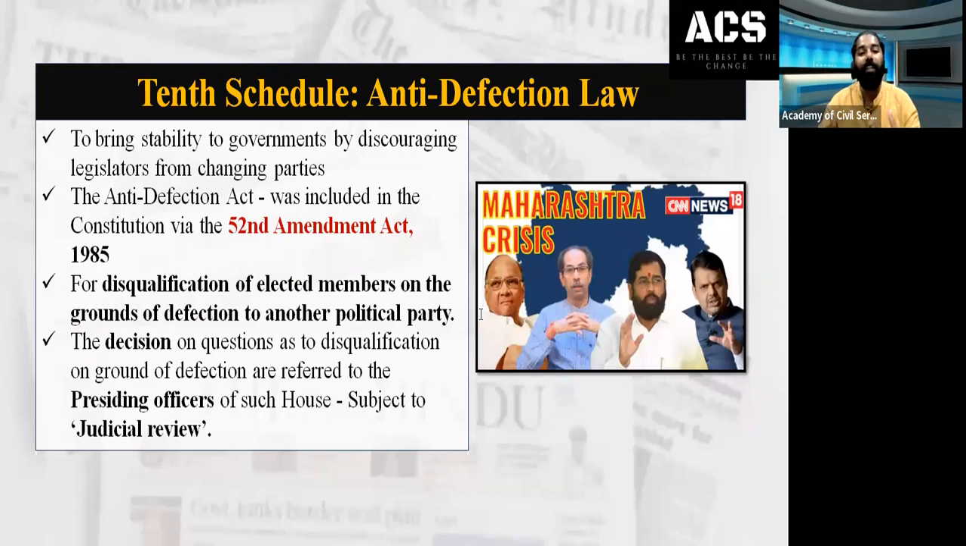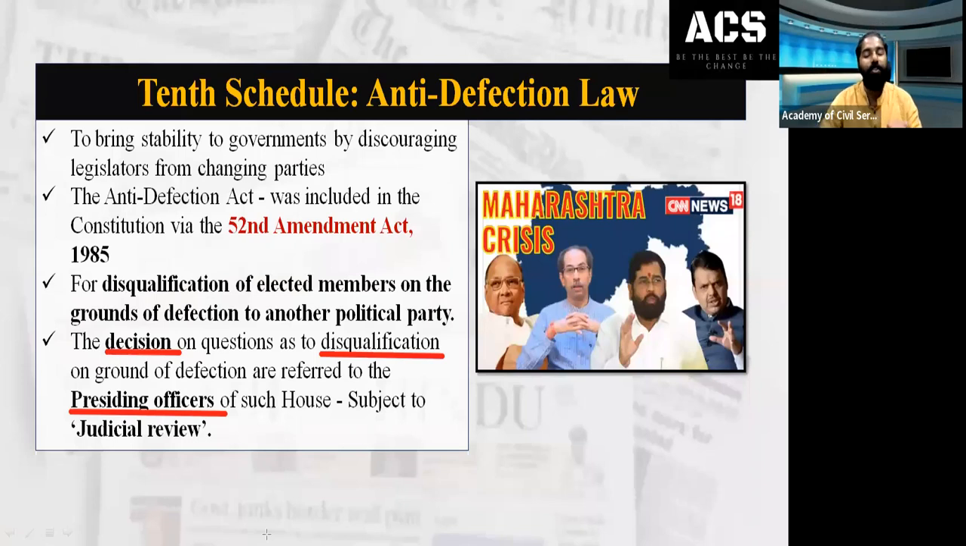So who will decide the disqualification? That is another thing we have to study. When a member shifts from one party to another party, that is a matter of defection. Then who will decide whether the member will be disqualified to become an MP or an MLA? The decision on the disqualification of the member will be taken by the presiding officer.